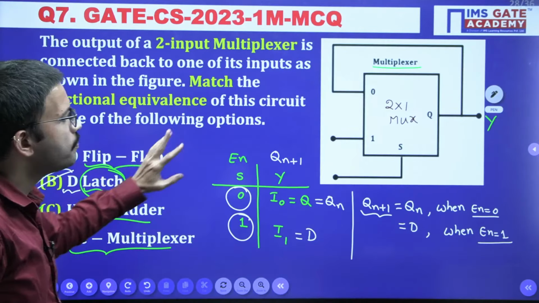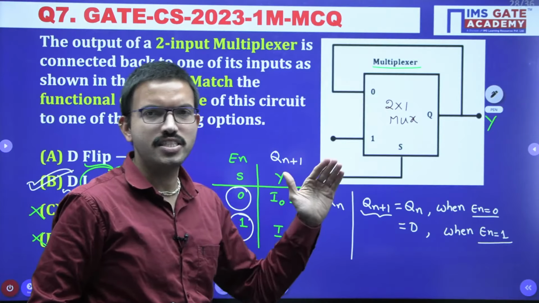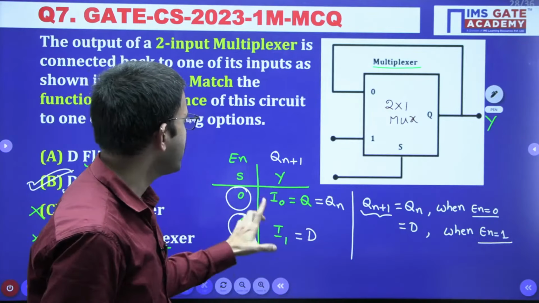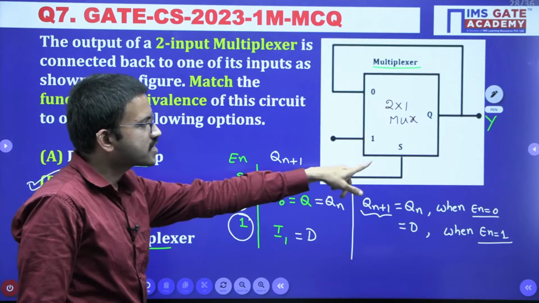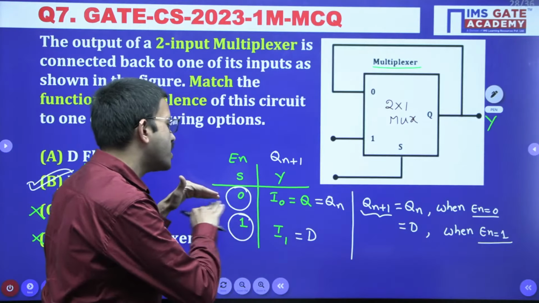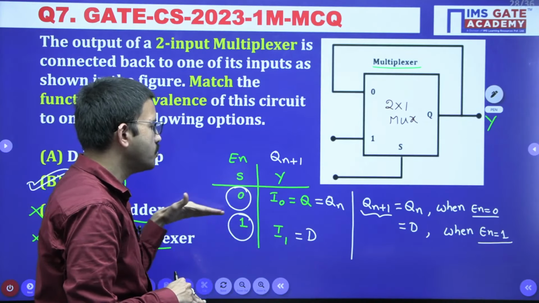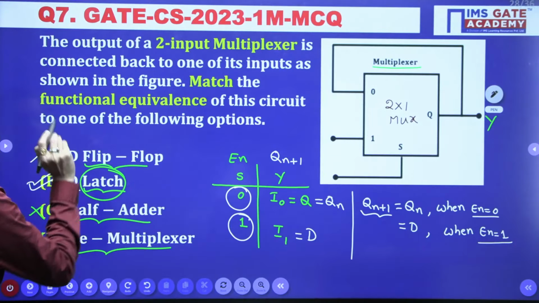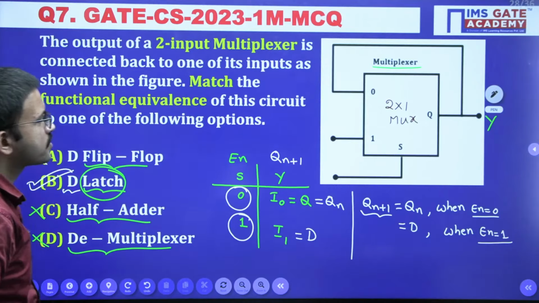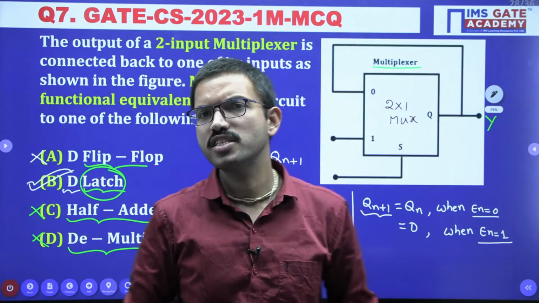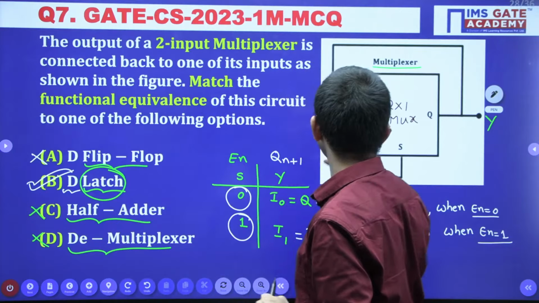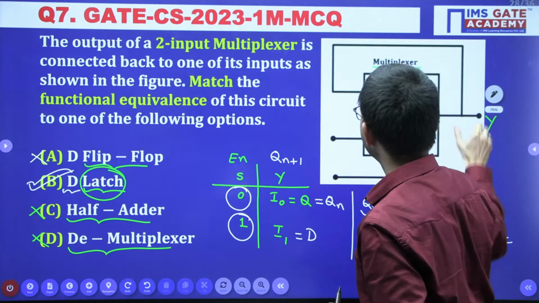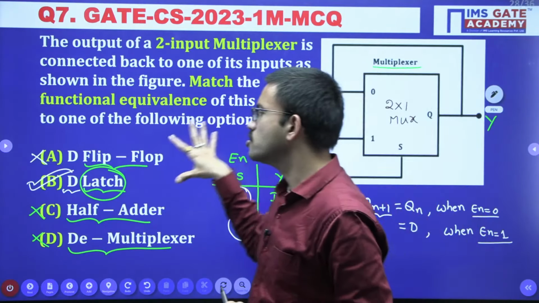For the flip-flop, you have to operate the circuit at the edge, either positive edge or negative edge. But here you have a selection line, and a selection line means we are operating only at the level, either 0 or 1. That is the reason we have to choose option B, so obviously option A is not correct. This is a very interesting question asked in GATE CS 2023. This is a mux based circuit diagram, but functionality wise it matches the D latch.